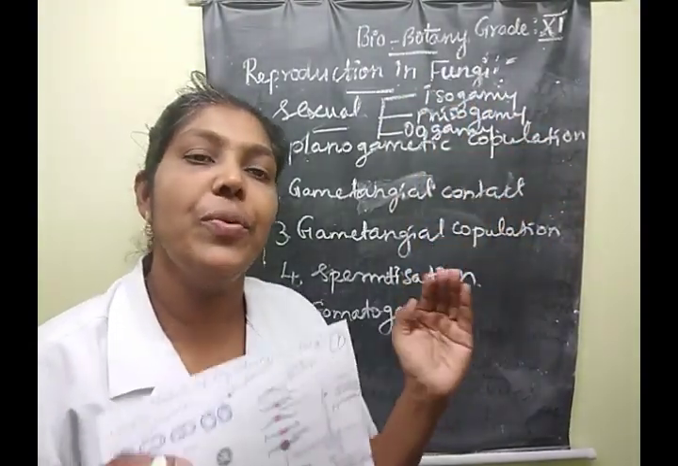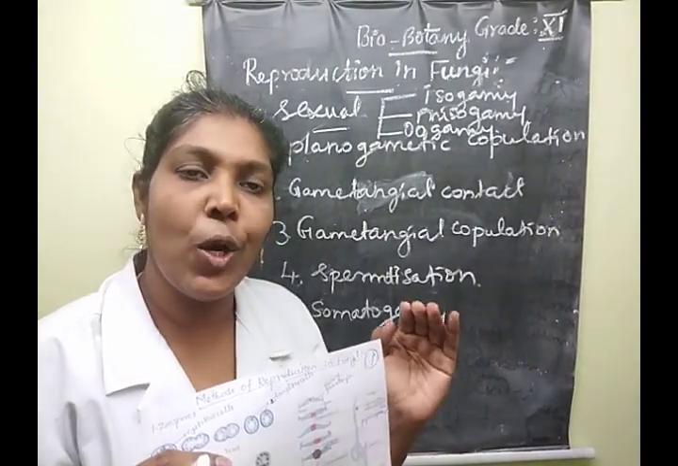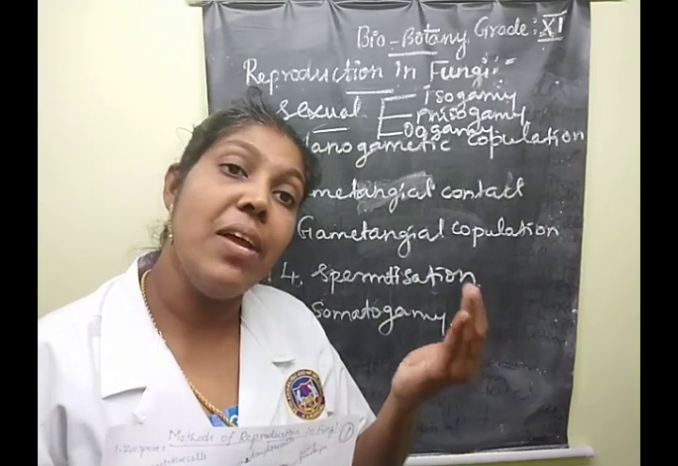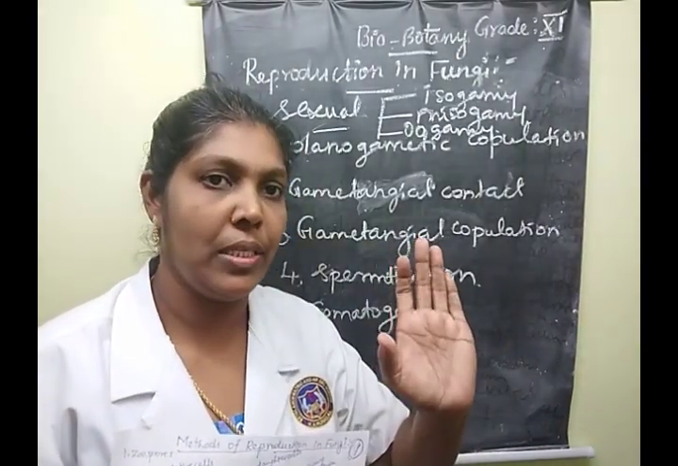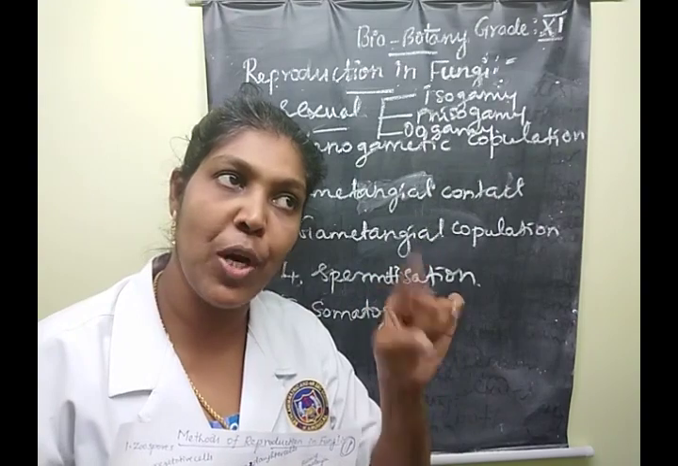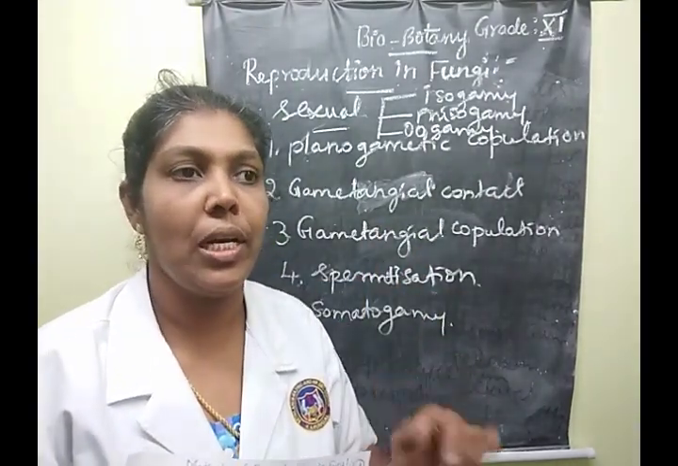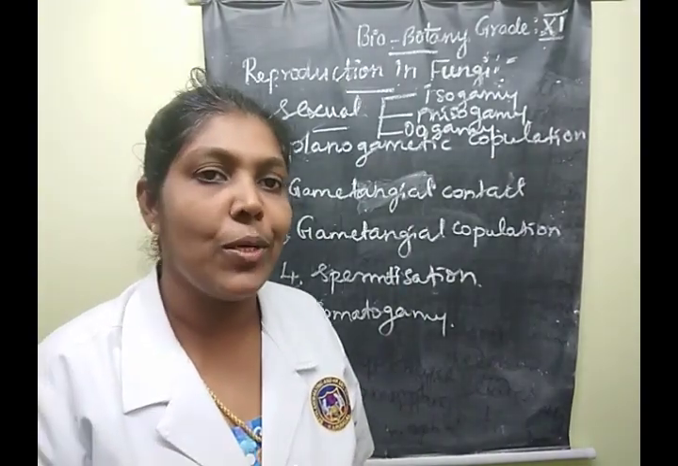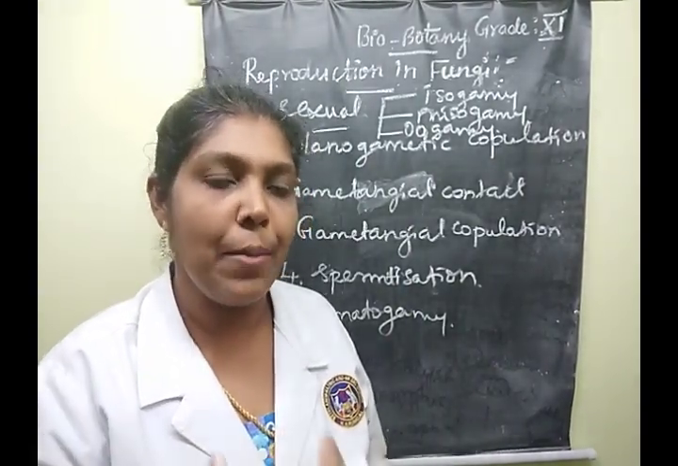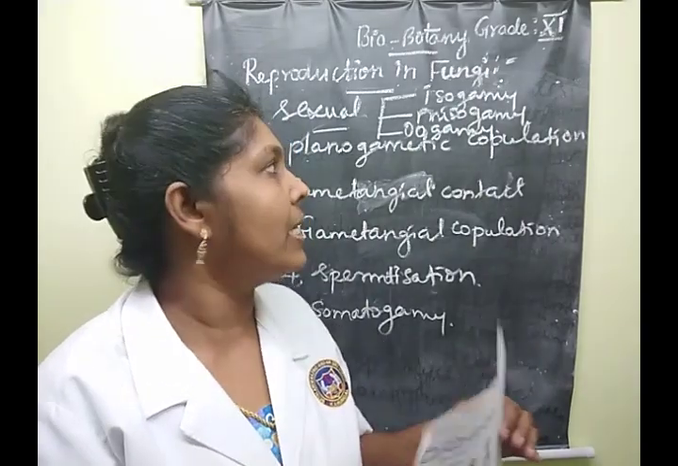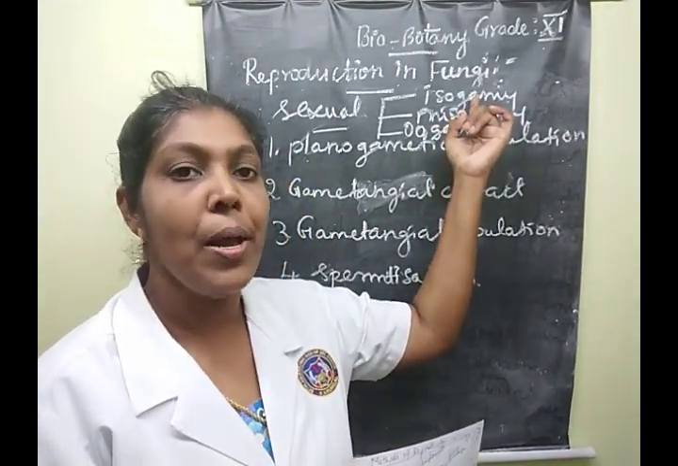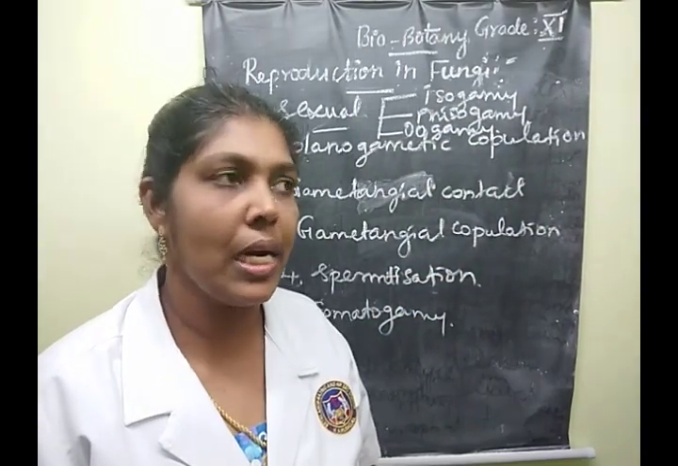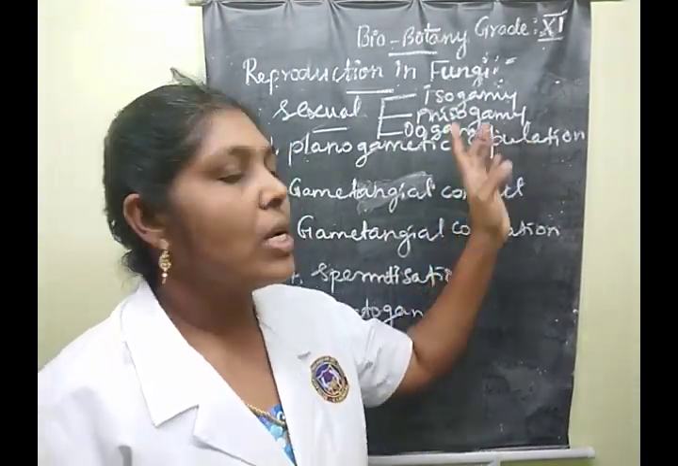Isogamy means the fusion of gametes. Listen carefully: the fusion of morphologically and physiologically similar gametes. Physiological means internal characters, and morphological means external characters. Understood, children? Yes. The next one is anisogamy.